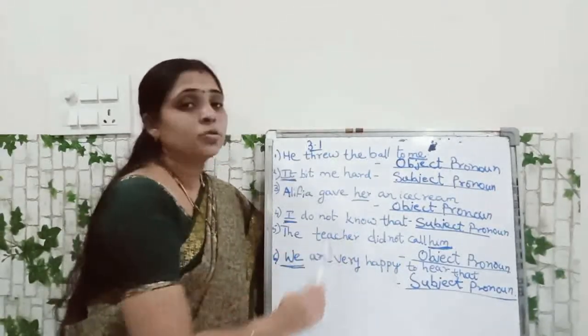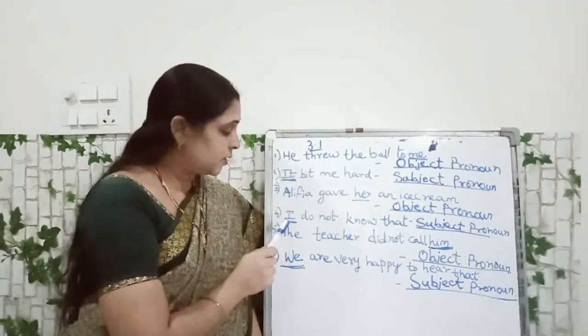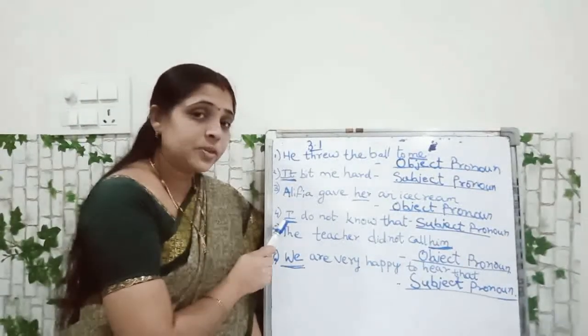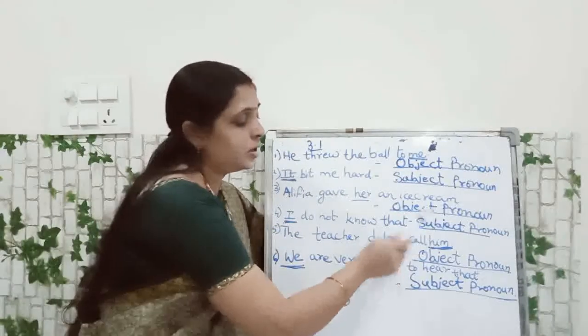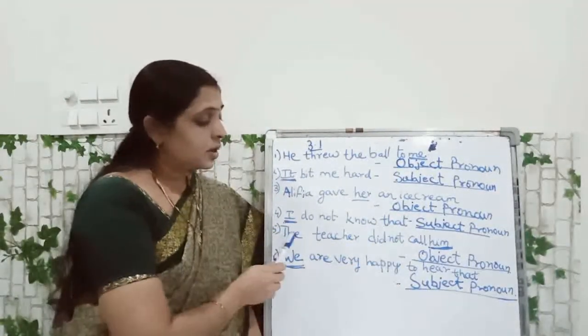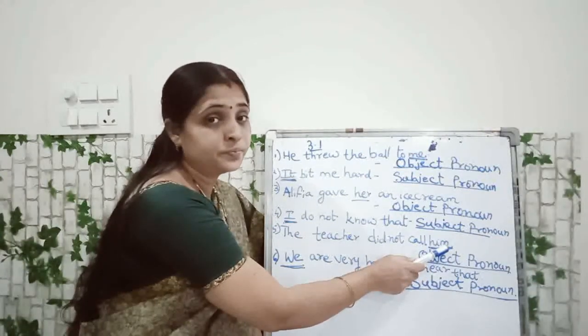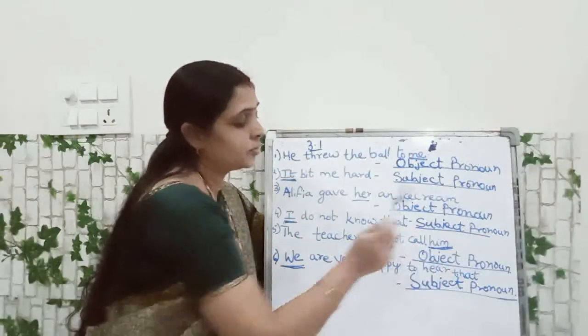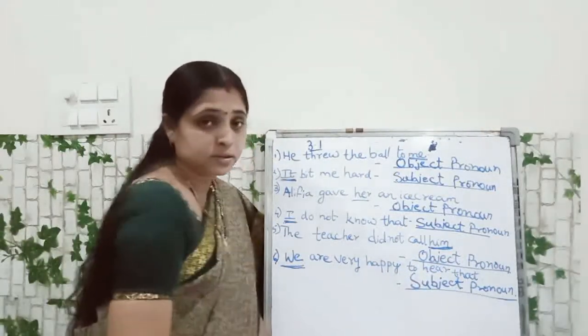I do not know that. Here the underlined word is I. So what does it become? Subject pronoun. Next. The teacher did not call him. Here, what is this? Him. Object pronoun. Next. We are very happy to hear that.